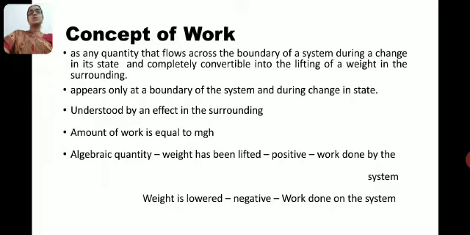Work is equal to mgh. M means mass, g is gravitational force, h is the height. Work is also an algebraic quantity. If a weight has been lifted in the surroundings, work will be positive. That means work is done by the system. If the weight is lowered, work is a negative value. That means work is done on the system.